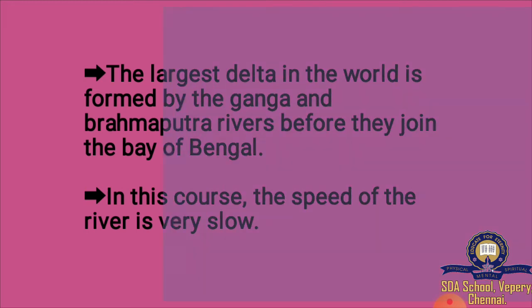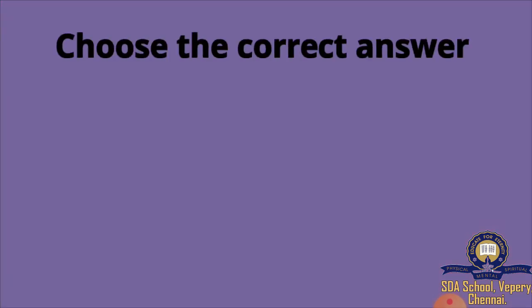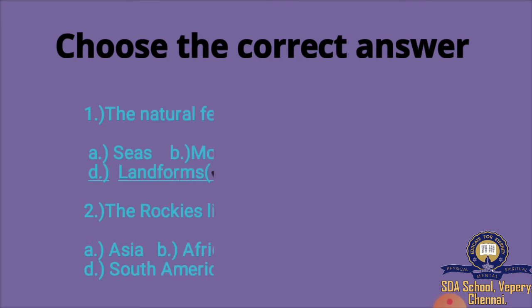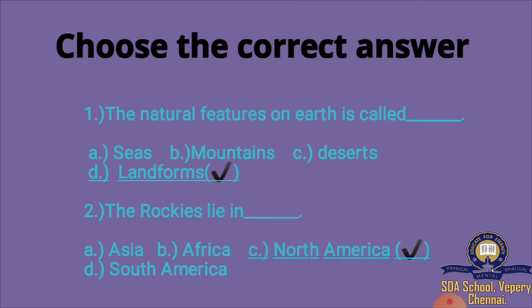Now, let's revise the book back exercise. Choose the correct answer. The natural features on earth are called: option A seas, option B mountains, option C deserts, and option D landforms.